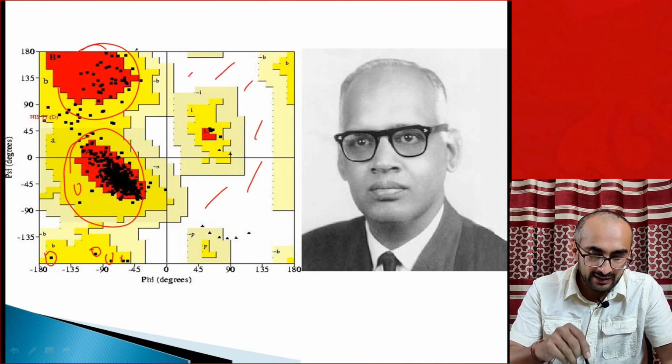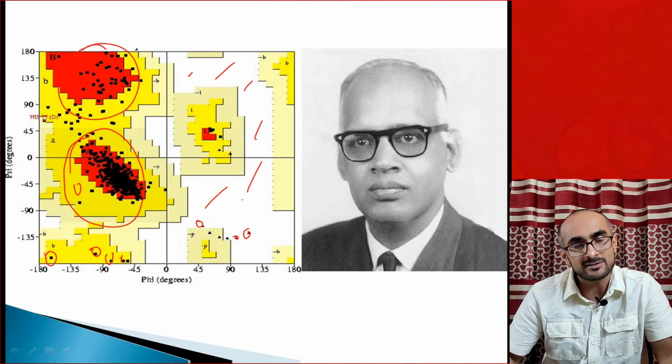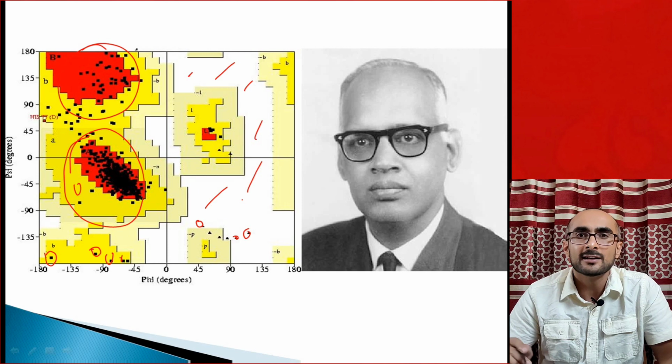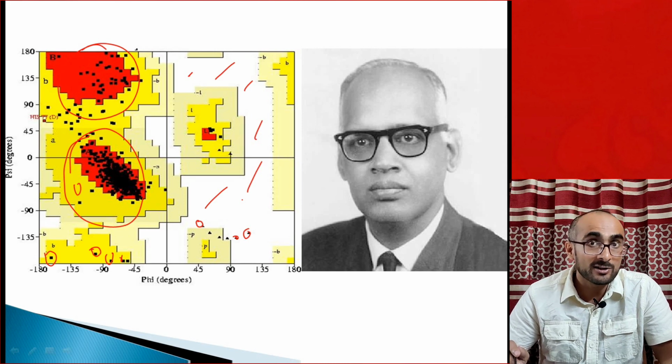If you see glycine, these are glycine amino acids present in the white area. So glycine can occupy anywhere, in fact. When Ramachandran calculations are made, glycine is excluded because glycine is free to rotate. Phi and psi for glycine can be anywhere from -180 to +180, so that's why glycine is not considered in the Ramachandran plot.